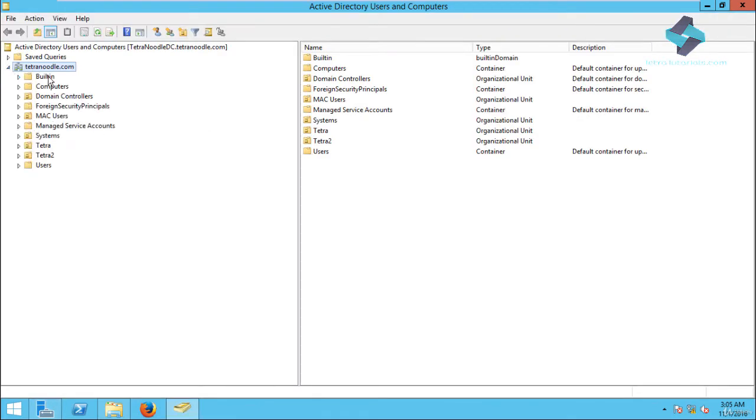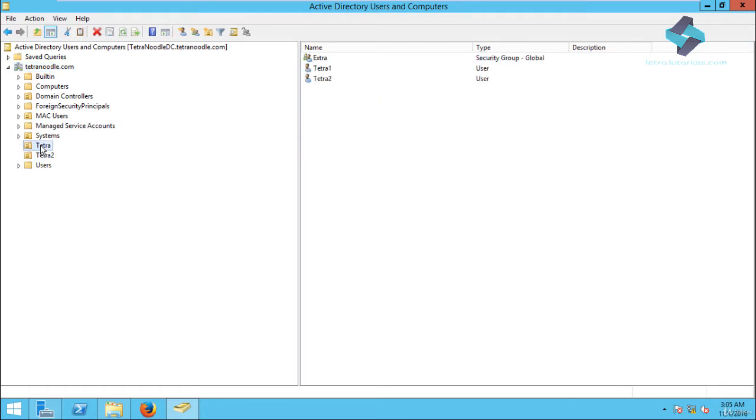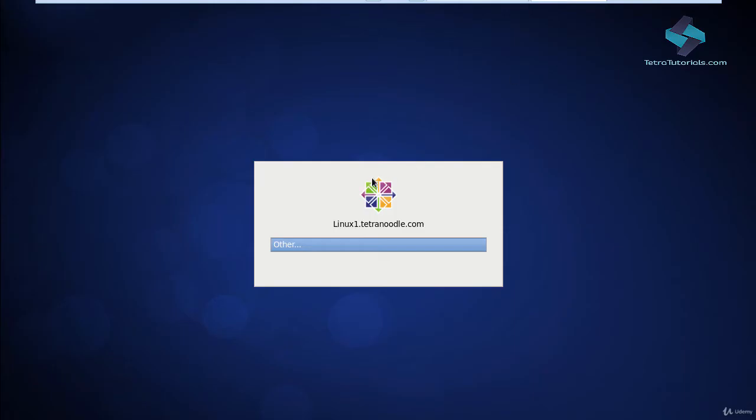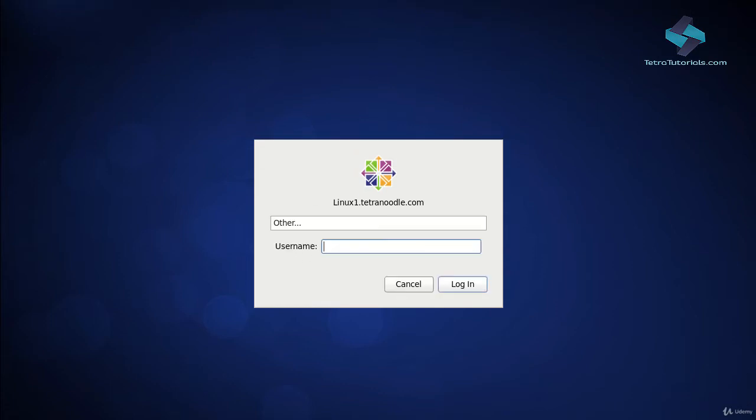Expand the tree node for this Windows Active Directory domain, and you will find that in this Windows domain we have two OUs called Tetra and Tetra2, under which we have a few users, Tetra1, Tetra2, Tetra3, and Tetra4 respectively. Let's use these users to verify the shared location access by logging into the Linux system. Let's switch over to the domain joined Linux host.